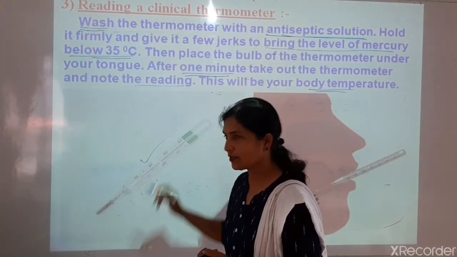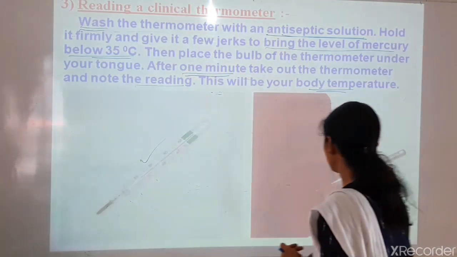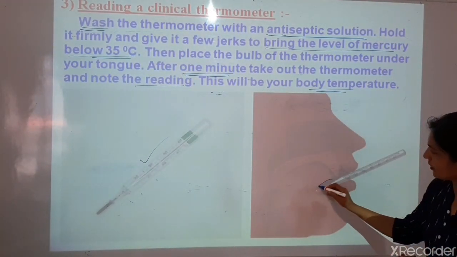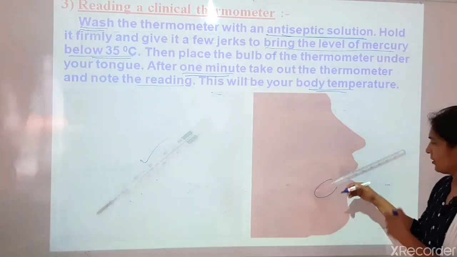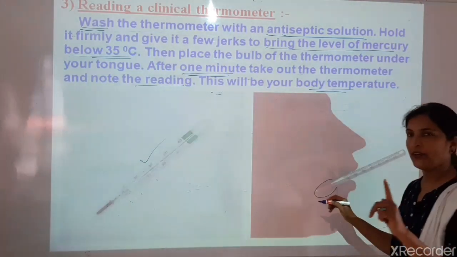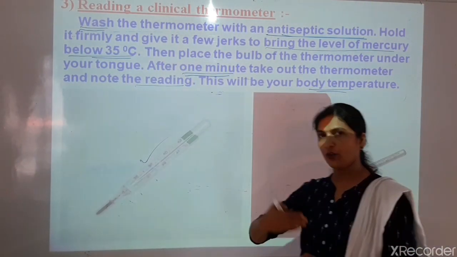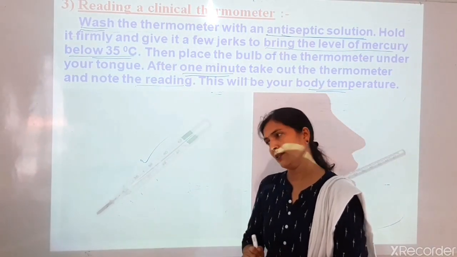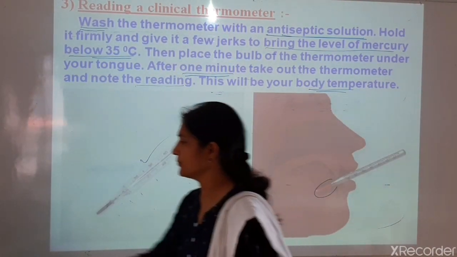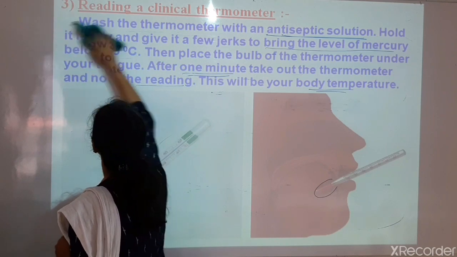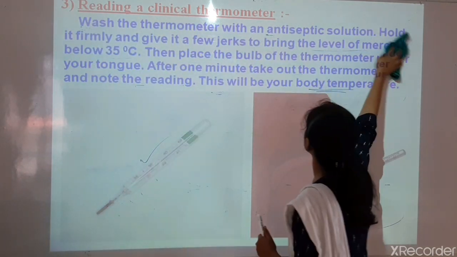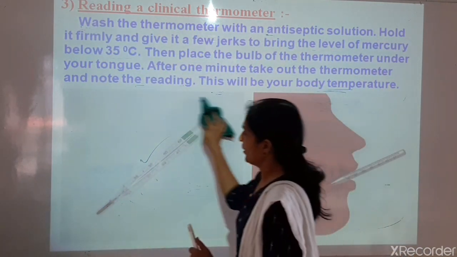So this is the clinical thermometer. By it we can measure. Here we can see it is kept under the tongue, and then after 1 minute we can take it out and note down the temperature. So it gives the correct measurement of temperature. So this is how we read a clinical thermometer. This information is given here.